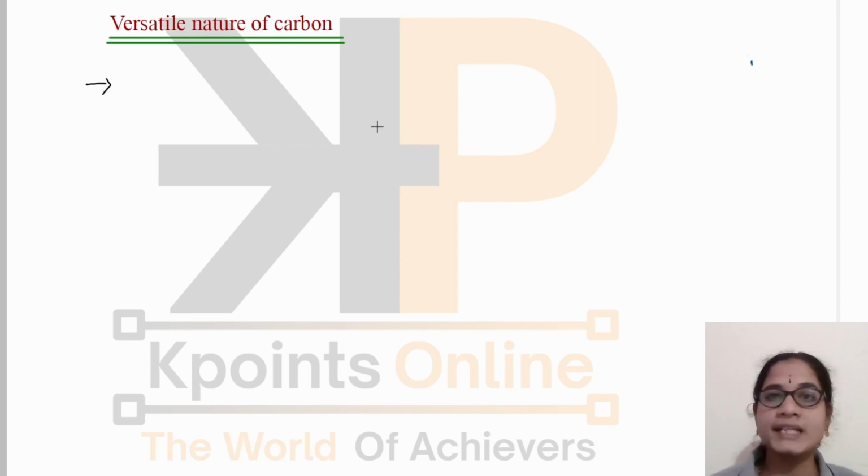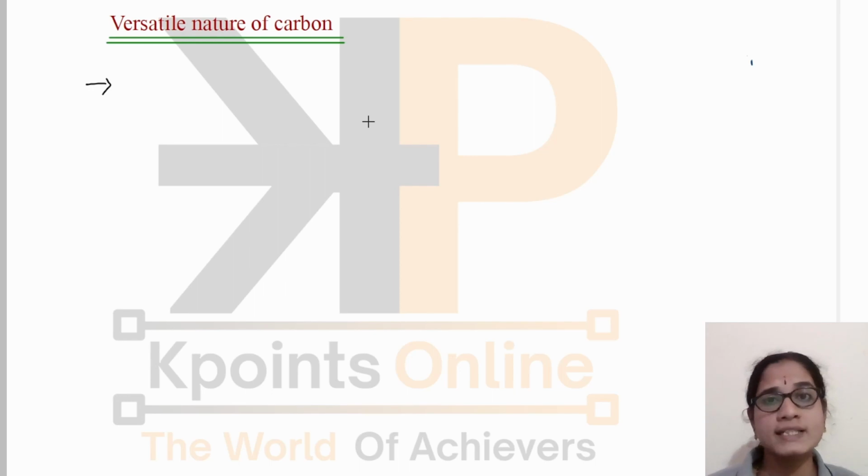It is mainly due to two reasons that carbon can form a huge number of compounds. The first is the tetravalency of carbon. Carbon has valency 4, so it can share its 4 electrons with other atoms of carbon and also with atoms of other elements. So it can form 4 bonds.